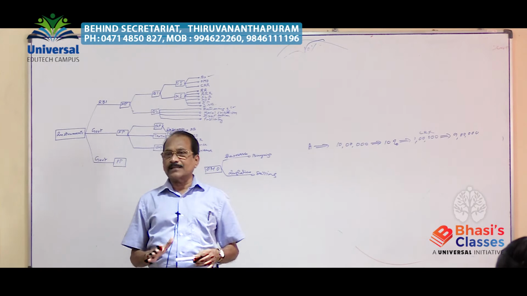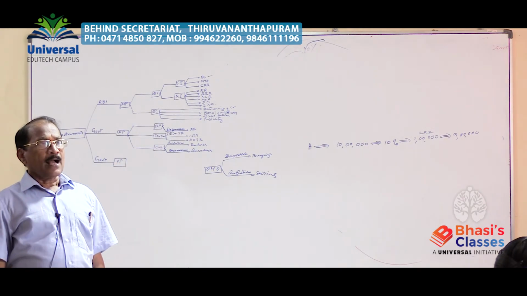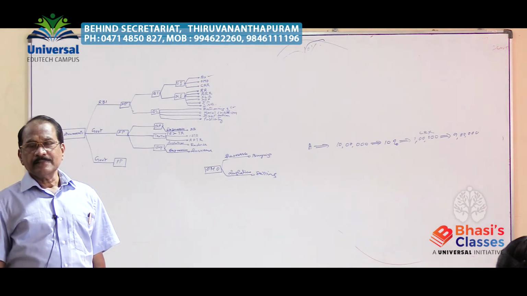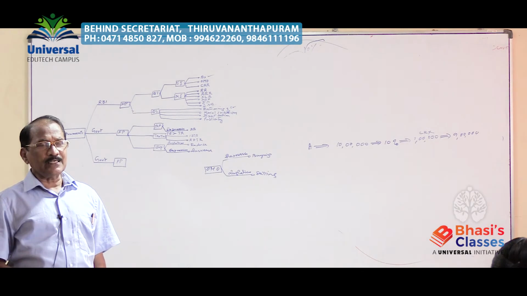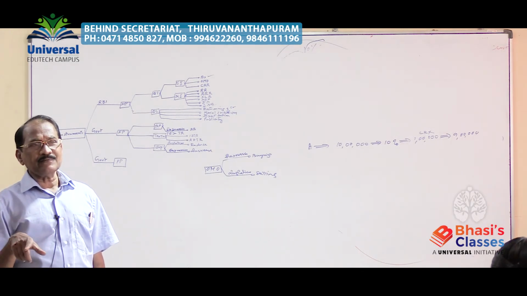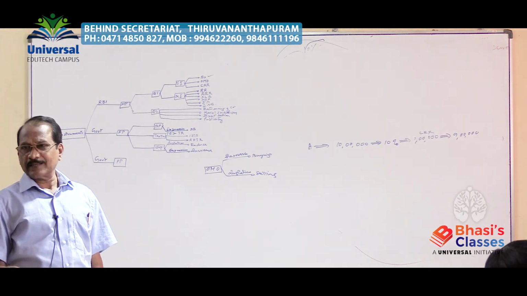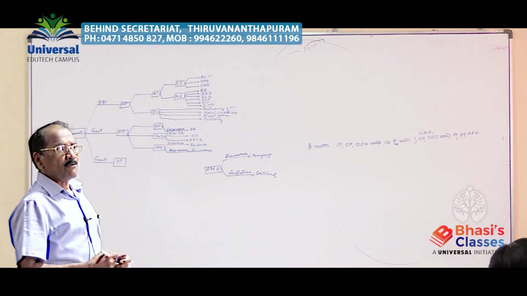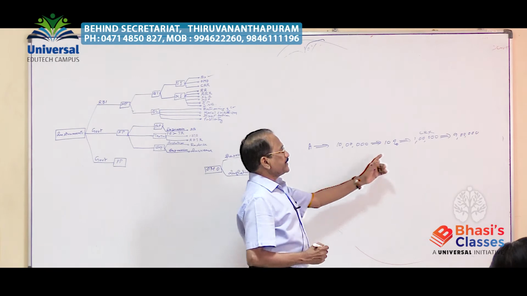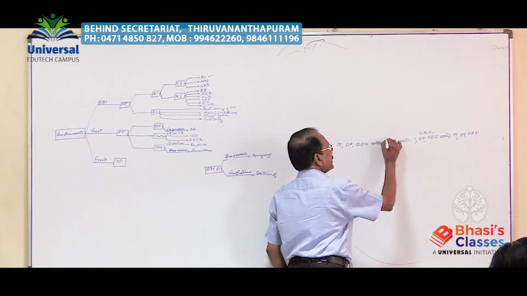Suppose there is inflation at this period. What is the objective? A dear money policy. Reduce the quantity of money in circulation or increase the quantity of money in circulation? The objective is to reduce the quantity, that is, reduce the loan lending capacity of the commercial bank. In order to reduce the loan lending capacity of the commercial bank, what is the instrument? CRR. Should it be increased or decreased? Increase the CRR from 10.